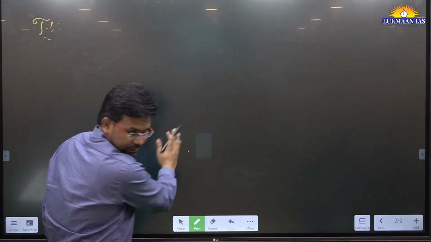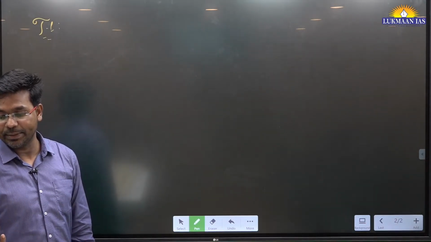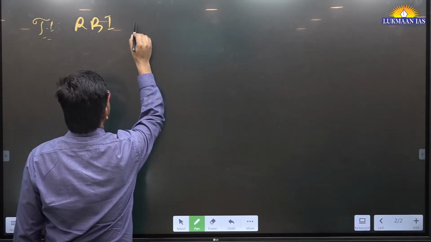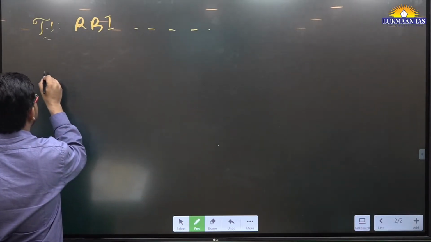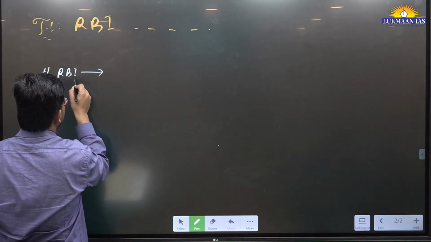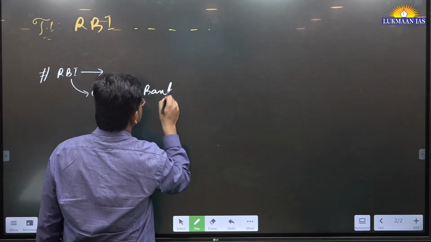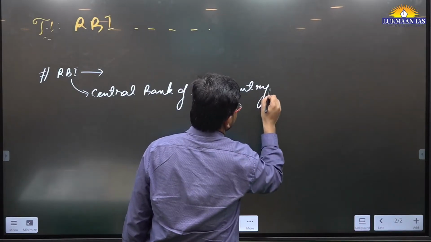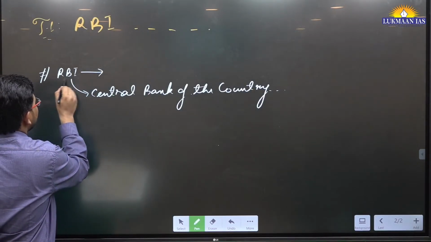This topic says RBI keeps repo rate at 6.5%, raises GDP growth forecast. RBI means Reserve Bank of India. It keeps the repo rate and all, so you can understand the topic from the headline itself. Basically, here we need to understand that the Reserve Bank of India is the central bank of the country. Central bank of the country means this is the regulator of banks in India. It is known as Reserve Bank of India in India.